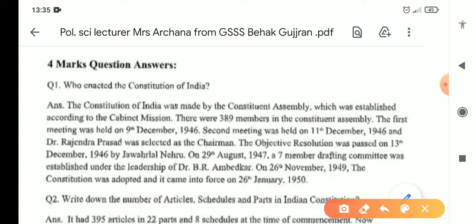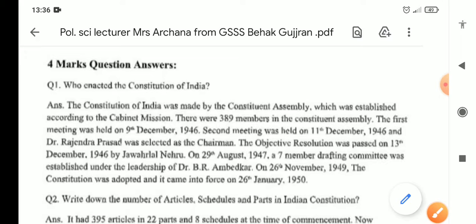Second meeting was held on 11 December 1946, and Dr. Rajendra Prasad was selected as chairman. The objective resolution was presented on 13 December 1946 by Jawaharlal Nehru, and it was passed on 21 or 22 January 1947. Correction to be noted here. Just check it out, dear students, and comment on whether this is right or wrong.